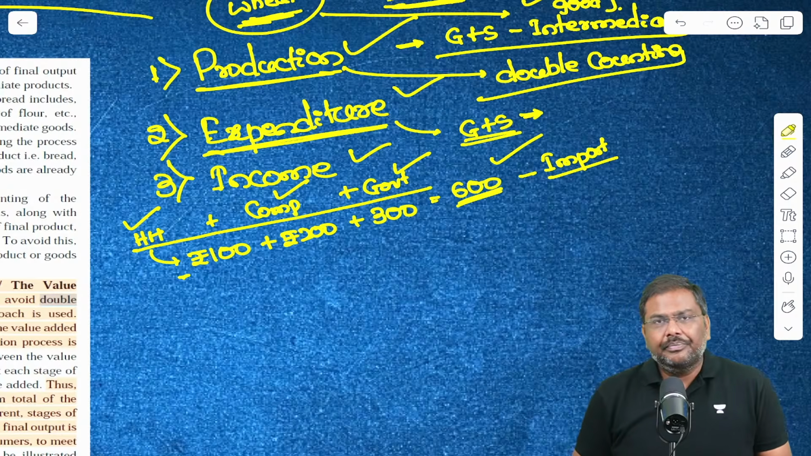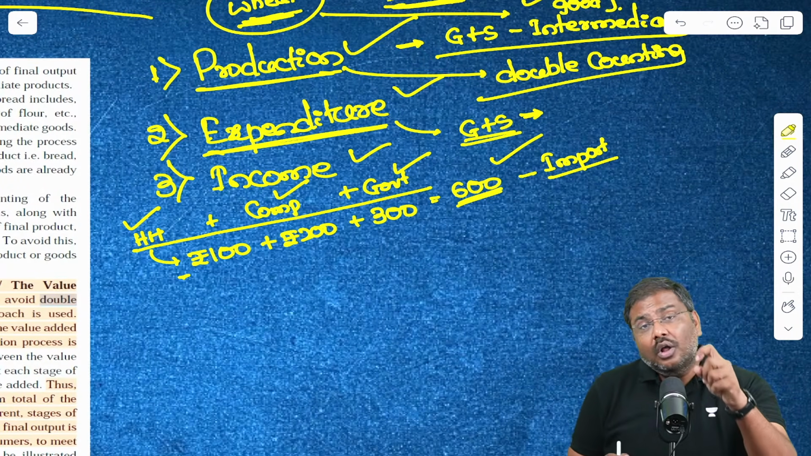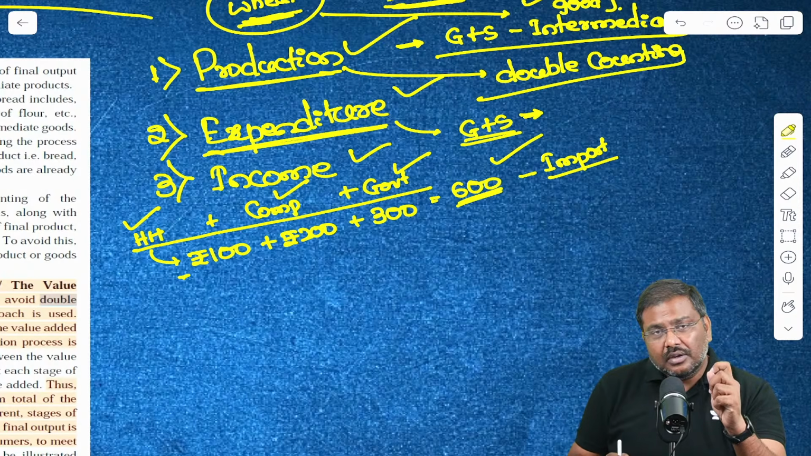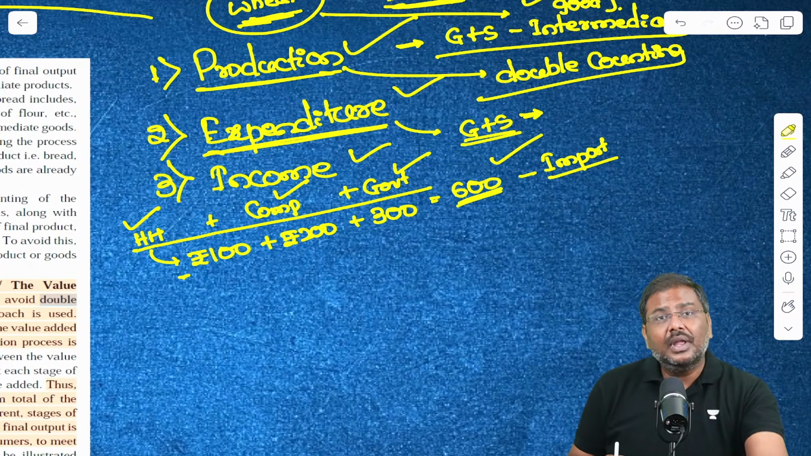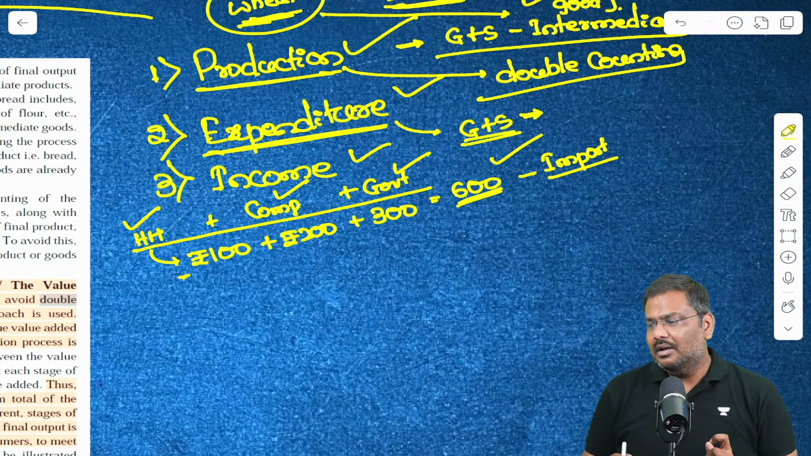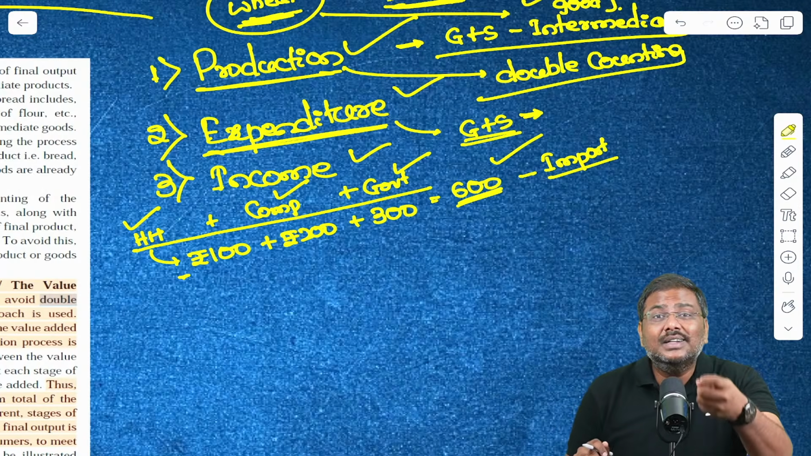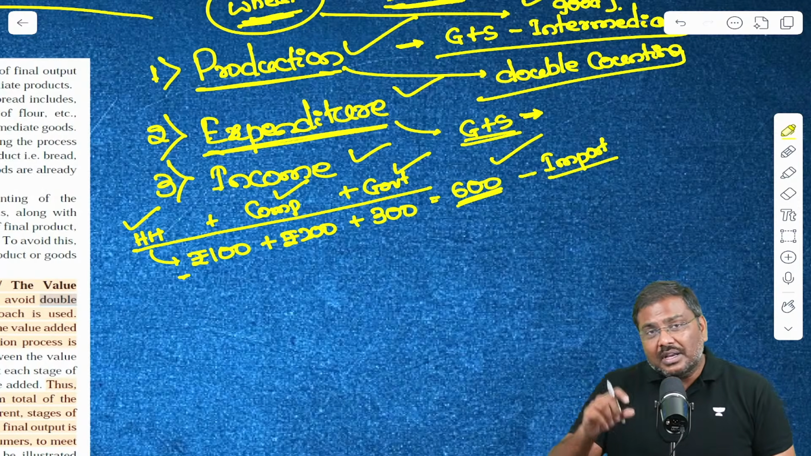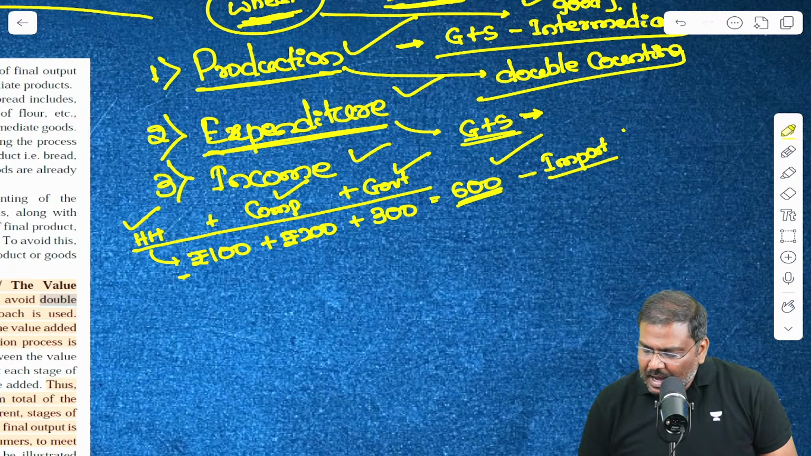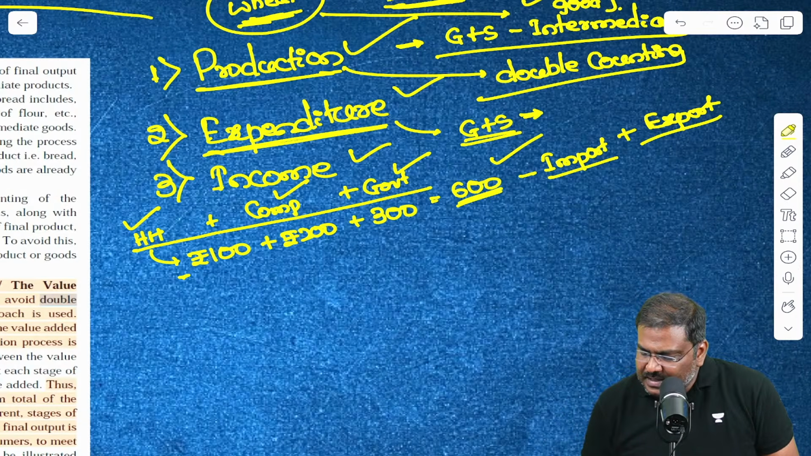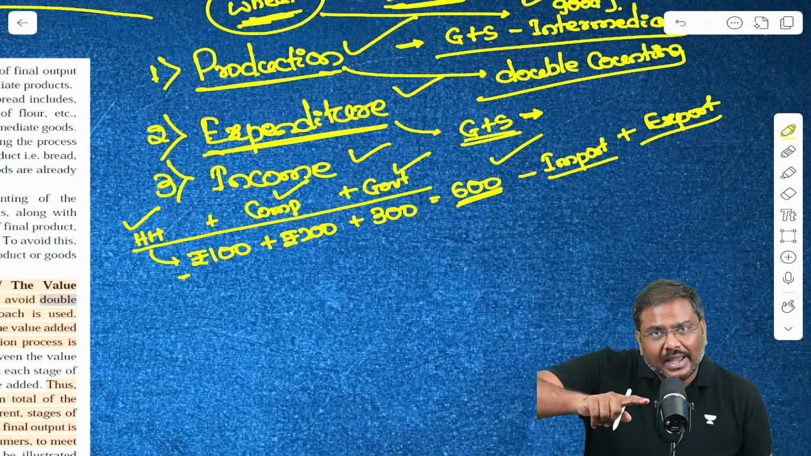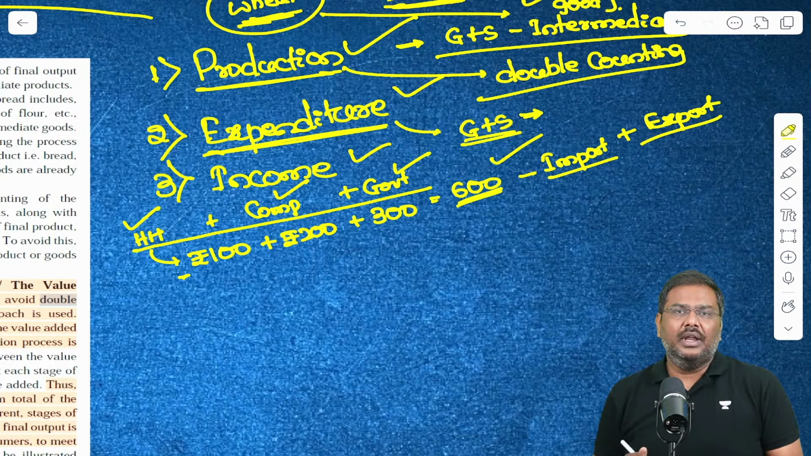And this will give me, right, 600 minus the imported value, which will give me all the final goods and services which were produced in India and consumed in India. Is my statement clear? Which were produced in India and consumed in India. But in order to calculate GDP, I will also have to add the value of the goods and services which were produced in India and exported from India.